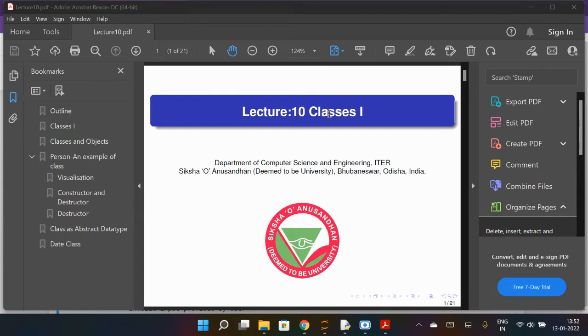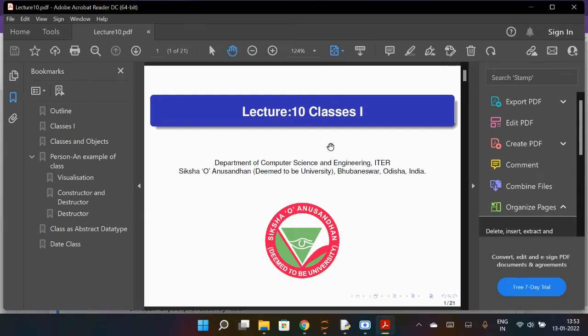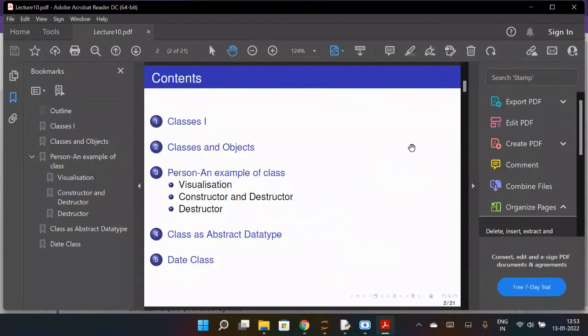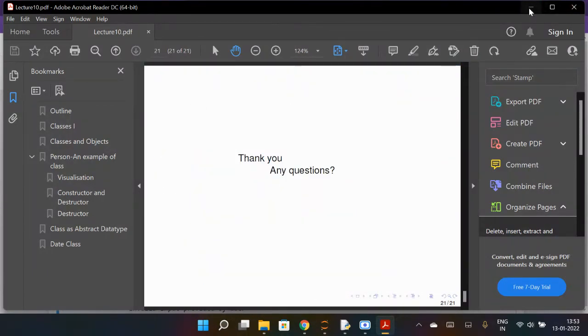By the way, chapter 10 is very easy, so we can finish it by today or tomorrow. It is a very easy and very short chapter. Chapter 10 is classes: just an introduction and then constructor, destructor, and then importing a class and one file there. So this is an easy chapter.